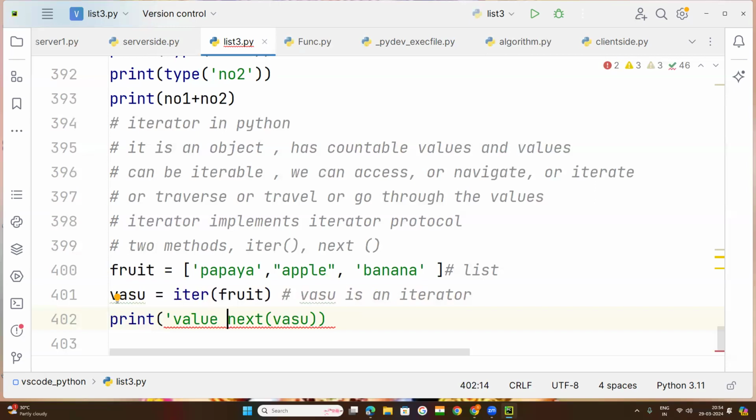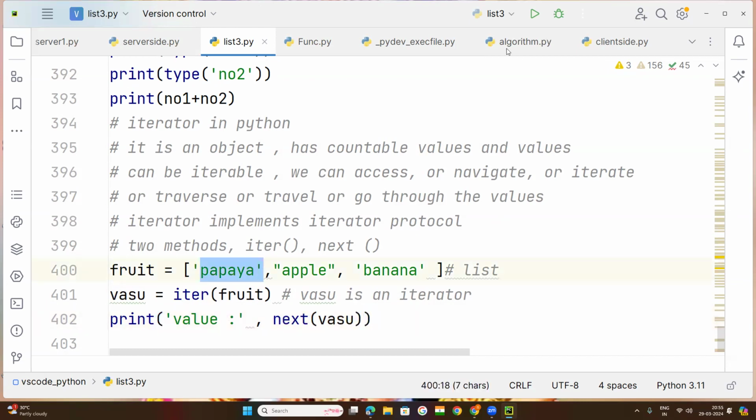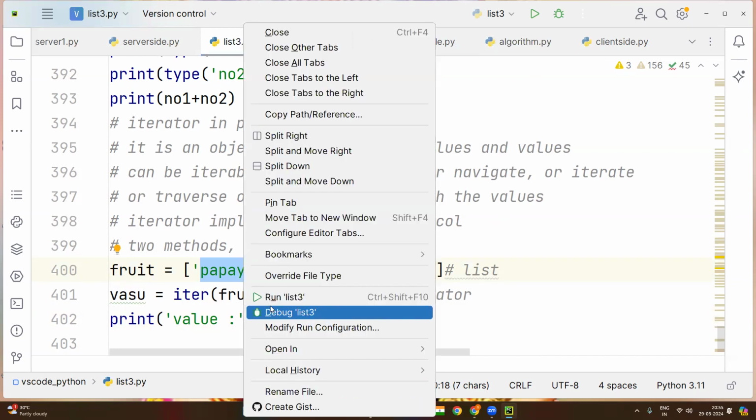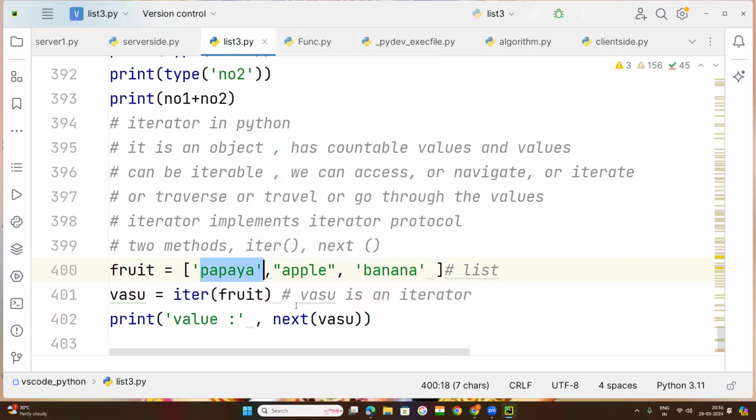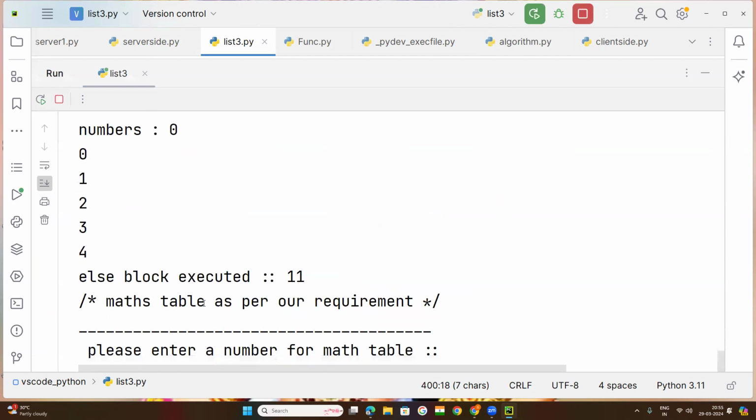Whenever you use next one time, you will get only one value. What is that? Papaya. Whenever you run this code, you will get only papaya. So if you want to get the next, apple, you need to use it one more time.